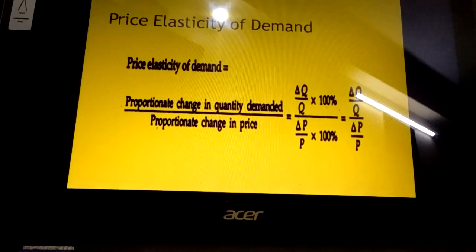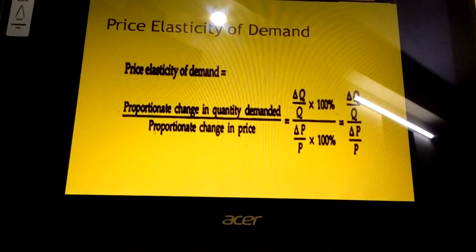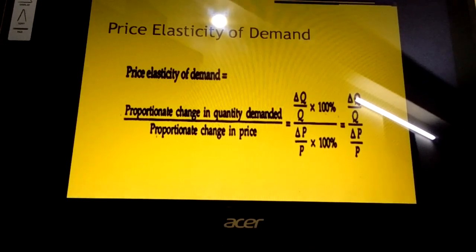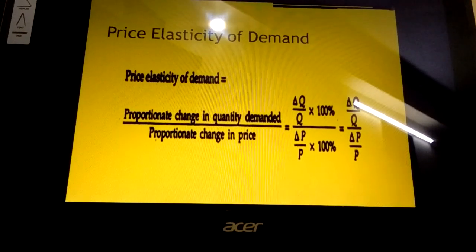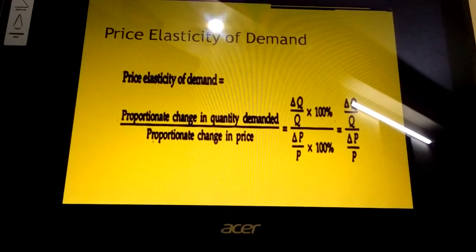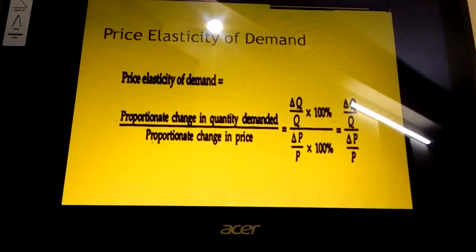So how can the elasticity of demand be calculated? We have the formula. It is all about the proportionate change in the quantity demanded with respect to the proportionate change in the price of the product. Mathematically, it is represented by delta Q upon Q into 100 upon delta P upon P into 100,